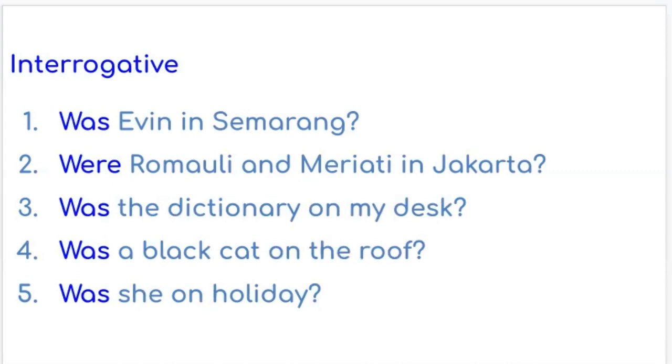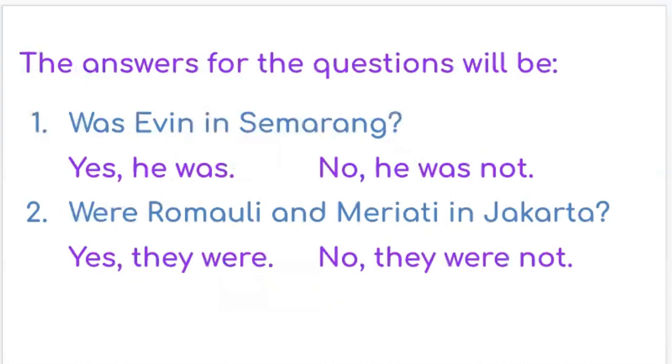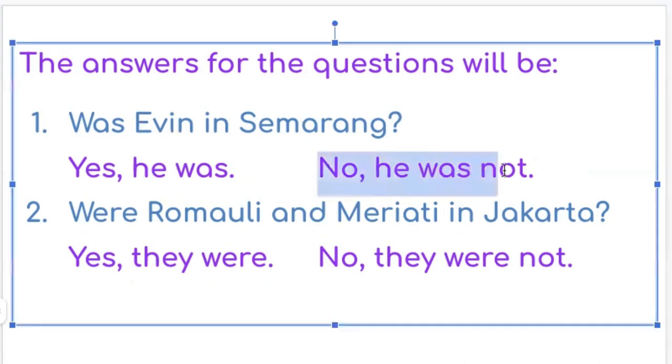Let's see, how can we answer the question? The answers for the questions will be, we have two questions here, and we can find a positive answer and negative answer. Was Evin in Semarang? The positive answer, yes, he was. And the negative answer, no, he was not. The second sentence, were Romauli and Mariati in Jakarta? The positive answer, yes, they were. The negative answer, no, they weren't.